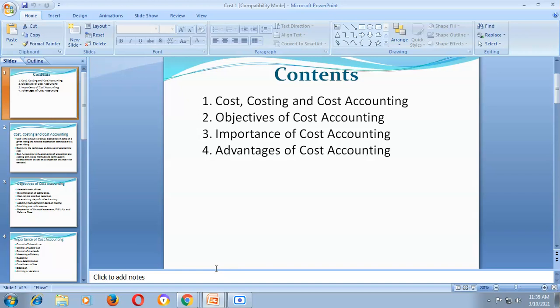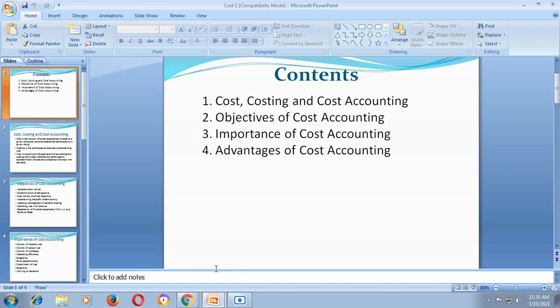Only for unit number 1 and unit number 2, a student must know the basics of accounting, rules and regulations, debit, credit, and balance sheet, trading P&L account. But for unit number 3, 4, and 5, I repeat again, even a non-commerce student can solve the problems.